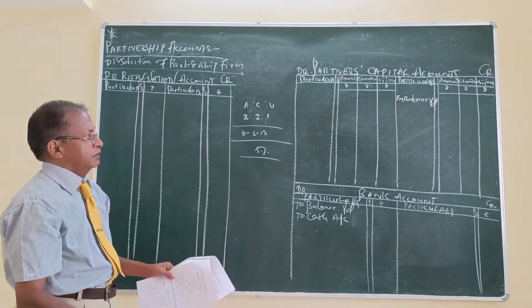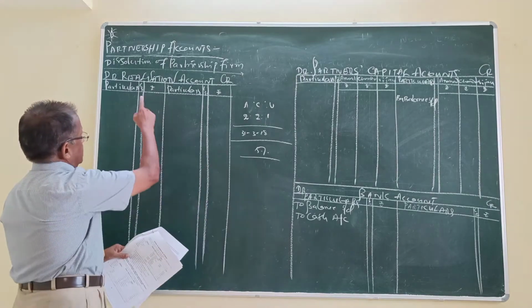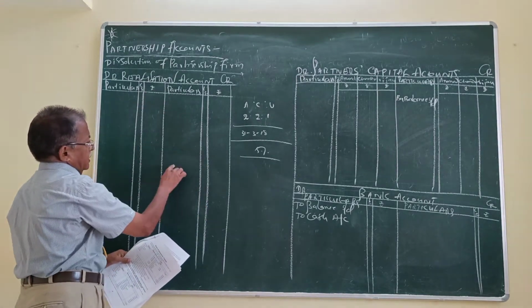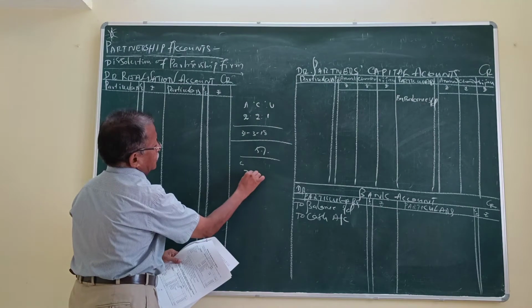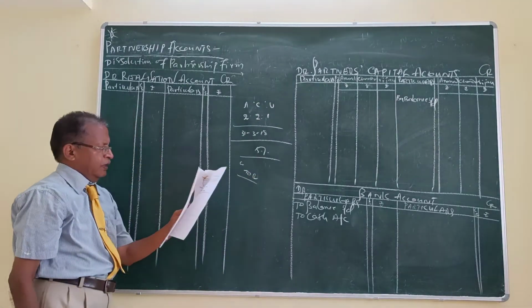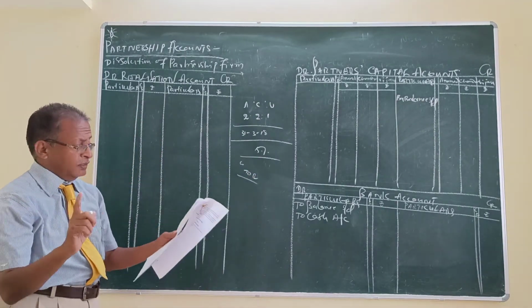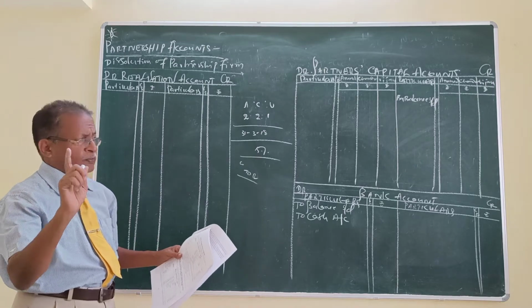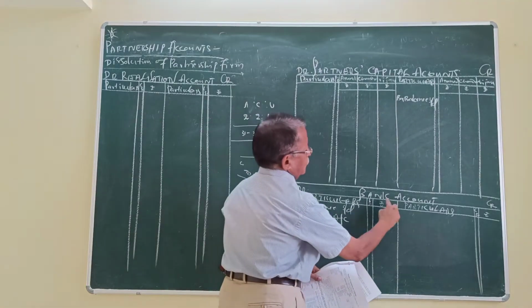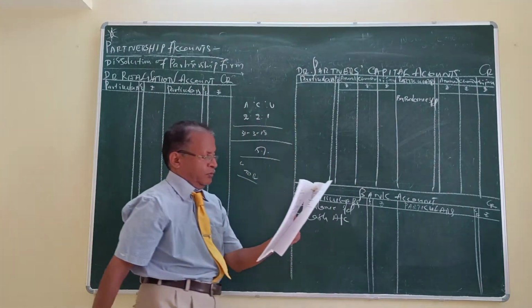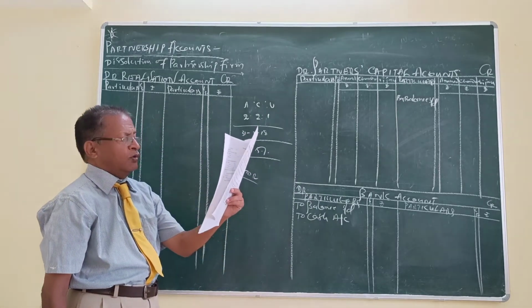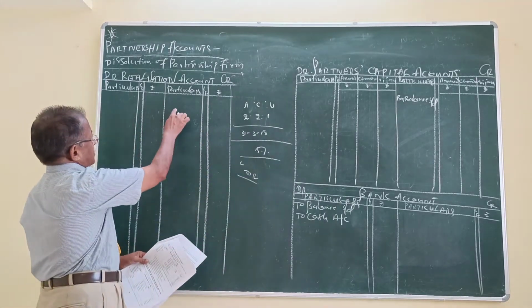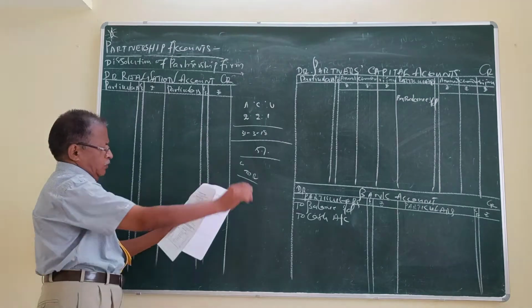Creditors 15,000. This amount should be transferred to realization account. Therefore, by creditors account, because creditors account is debited to realization account. Anand loan. Anand is one of our partners. Whatever loan from a partner is there should be paid directly. Therefore, in the bank account, by Anand loan account. Bills payable and bank loan, these amounts should be transferred to realization account. Therefore, by bills payable, by bank loan account.